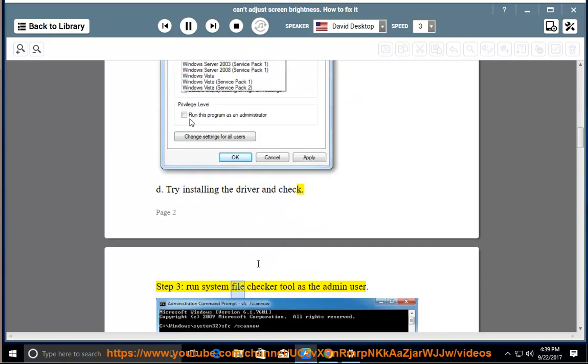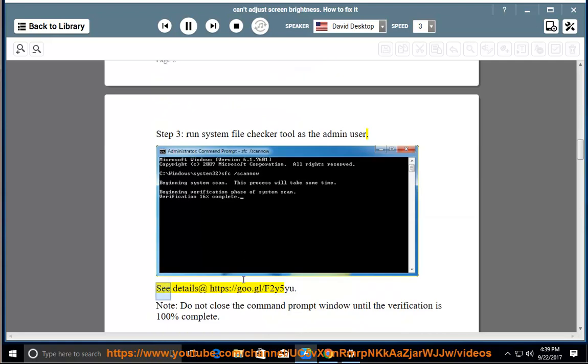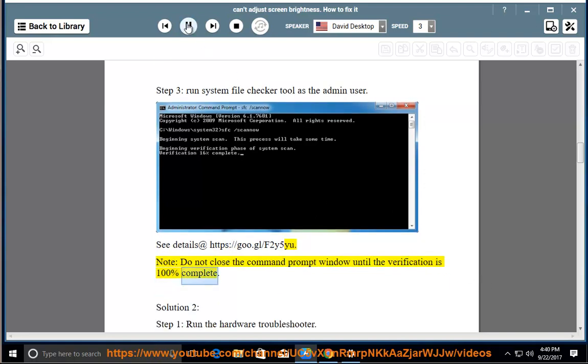Step 3, run System File Checker tool as the admin user. See details at https://goo.gl/f2y5u. Note, do not close the command prompt window until the verification is 100% complete.